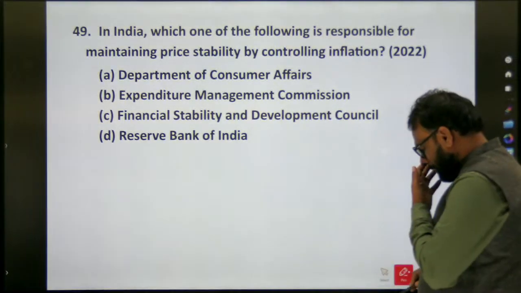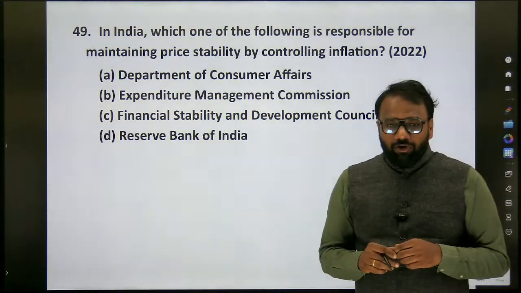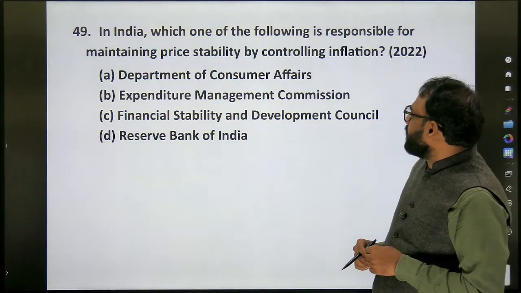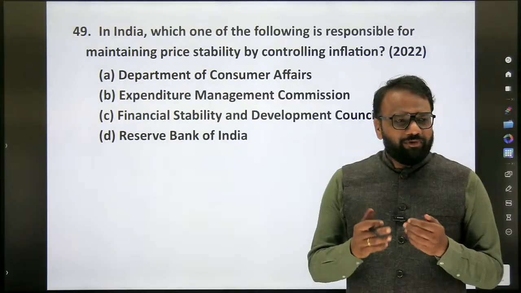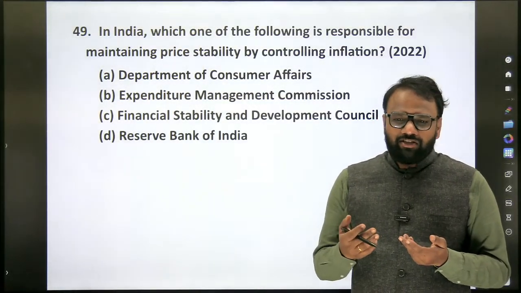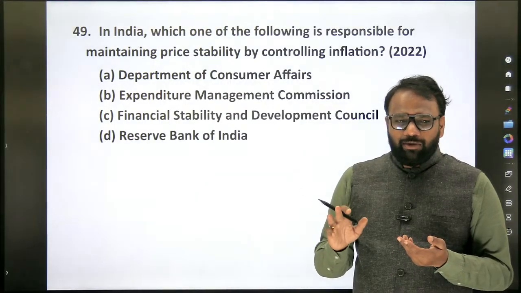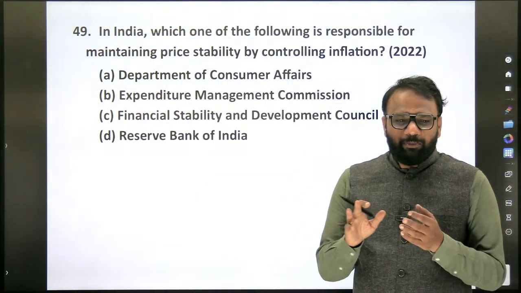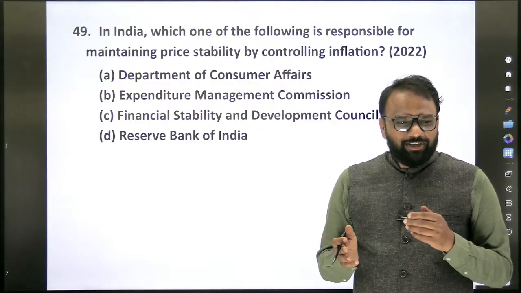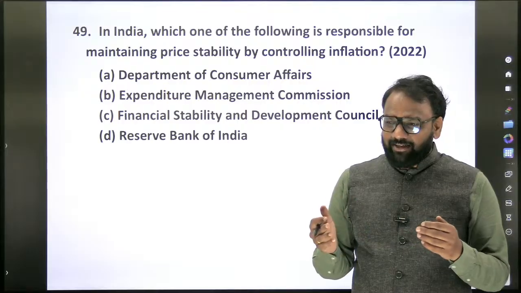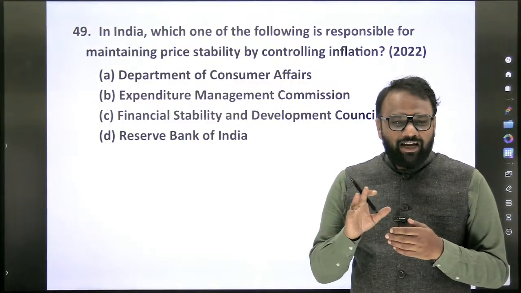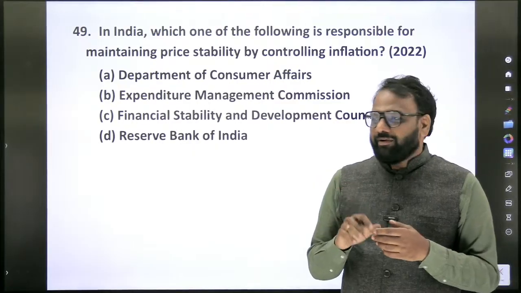Next. In India, which one of the following is responsible for maintaining price stability by controlling inflation? Sometimes the question will be very easy, directly one line. Almost all the aspirants will be able to answer this confidently, and those who appear for the examination for the first time will think the question paper was very easy, because among the 15 questions, if they have answered one or two, in the very first round itself they consider that the question paper is easy. But those who have appeared for the second, third, fourth time will understand the gravity of the question paper.